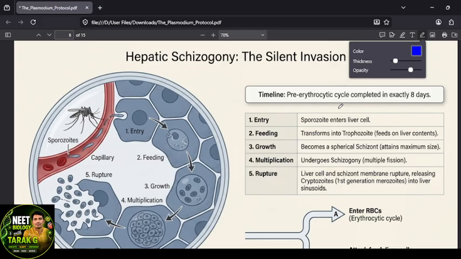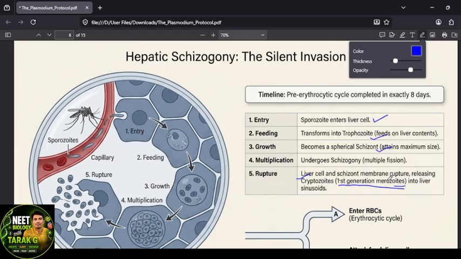Pre-erythrocytic, before entering into the RBC. How is the entry? The sporozoite enters the liver cell, 30 minutes after inoculation, and transforms into the trophozoite. The trophozoite will change into a schizont. The schizont multiplies by schizogony. Then they form cryptozoites, called the first generation of merozoites. These are all the things happening in the liver cell.